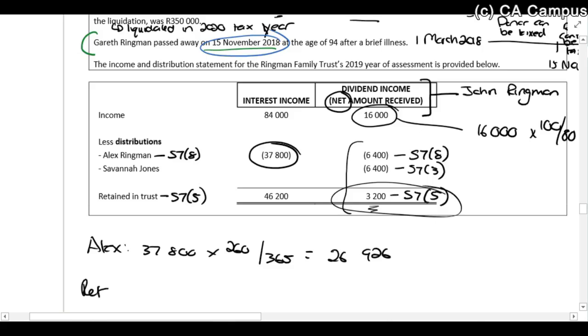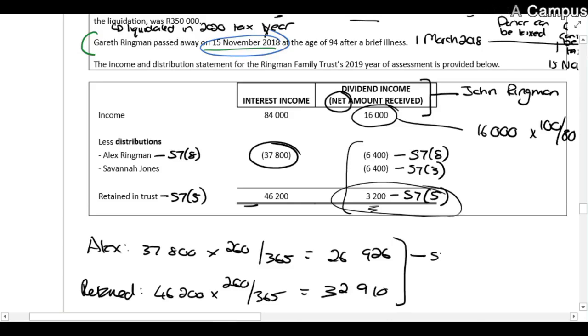And the amount retained in the trust, 46,200 times 260 over 365, is 32,910.